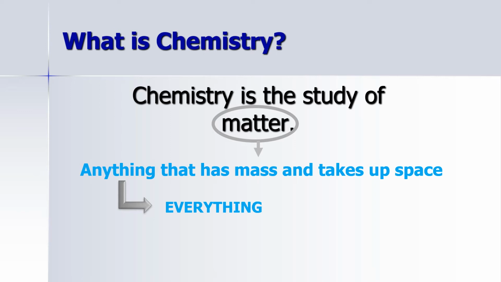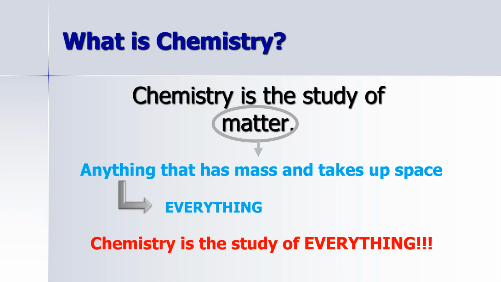So we can say that technically matter is everything, which then leads us to say that, you know what? Chemistry is basically the study of everything out there, which is why it is so important. But make sure that whenever you're asked to define chemistry, you don't say chemistry is the study of everything. Just say chemistry is the study of matter. That's the fancy definition that we use to define it.